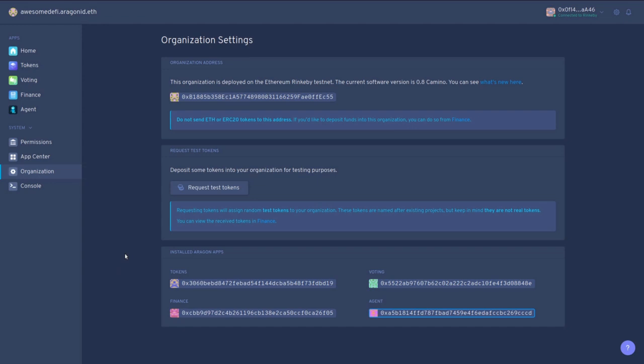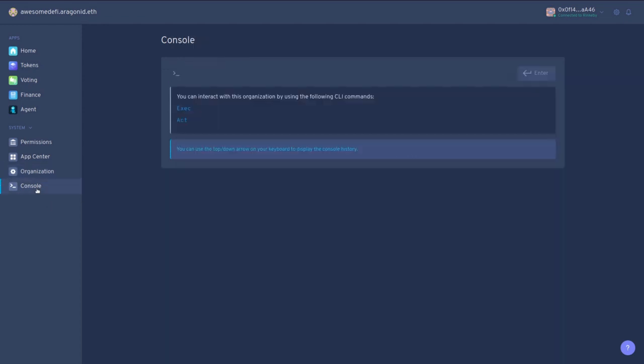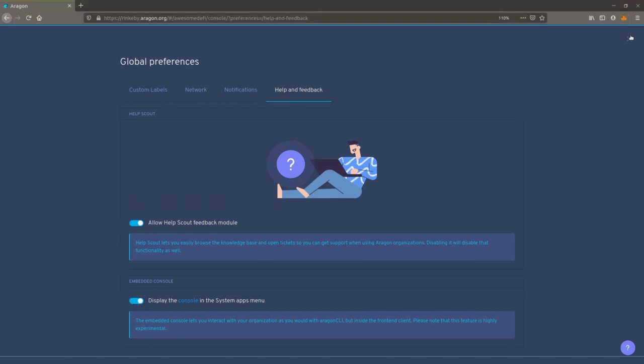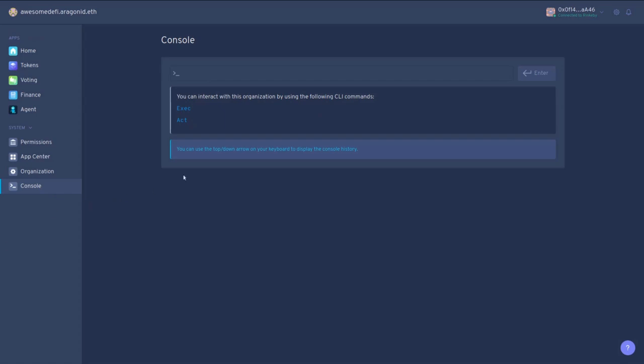So how we usually interact with agent is we use the Aragon CLI. However, we're going to use the console today. This is not enabled by default. You have to go into the settings, help, and you can see this display console toggle here. Just make sure it's selected. This exposes commands from the CLI. We're going to only be concerned with act today. This allows your DAO to act, to do an action using agent.